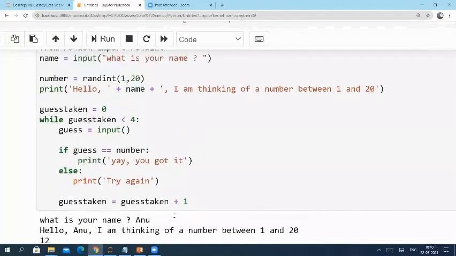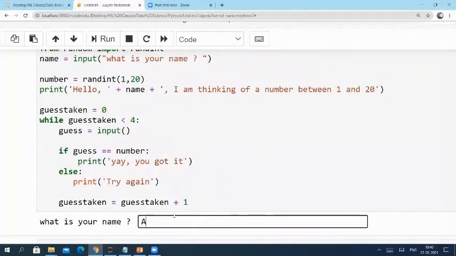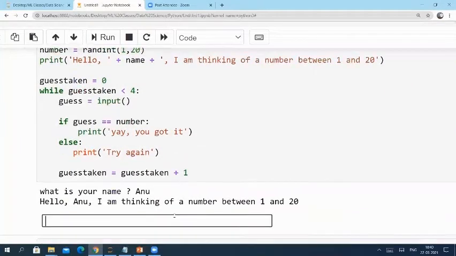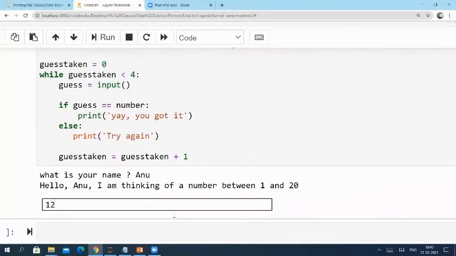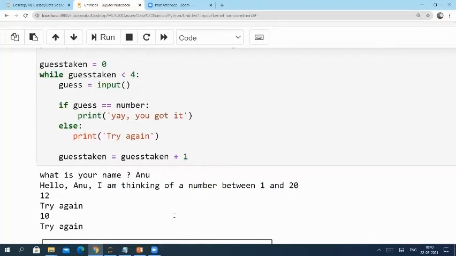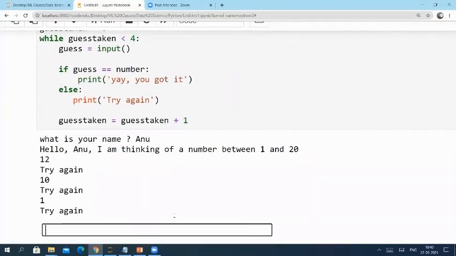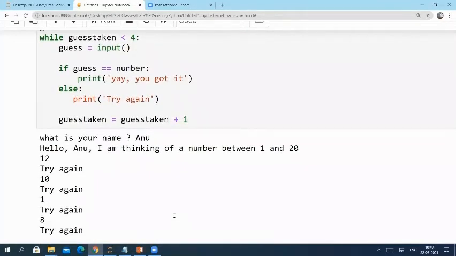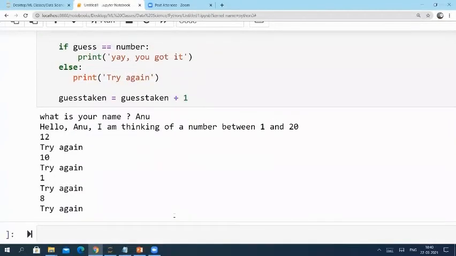Now let's try to execute this. Let me give Anu, and I'm guessing 12. No, it is not, so it is asking me to try again. Let me say 10. No, try again. 1. No, try again. So 8. No, try again. So it will give me basically 4 chances.